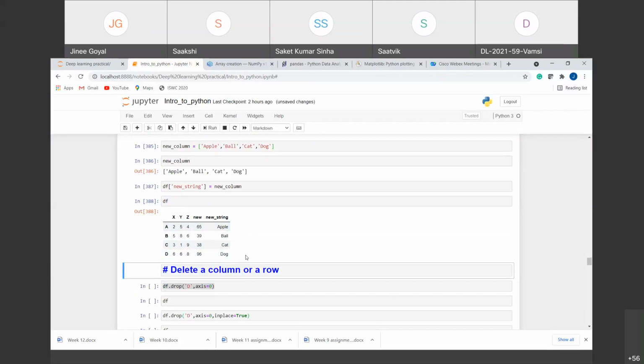So we can add floating point values here or Boolean values here. Any type of values you want in your data frame, you can add, right? Not only just integer values, you can have multiple types or a combination of values in the data frame. So you can add any column to your data frame.